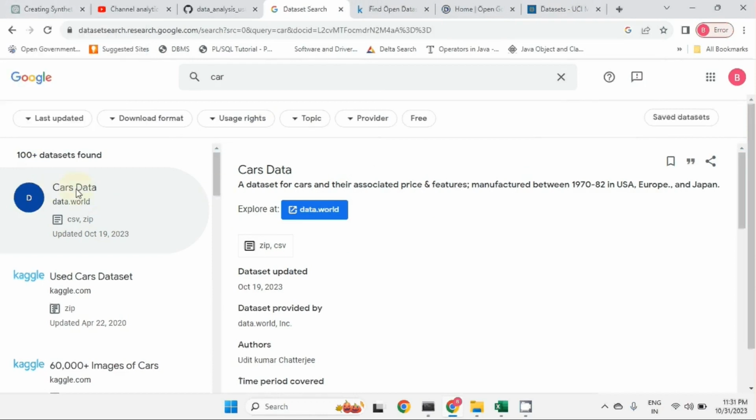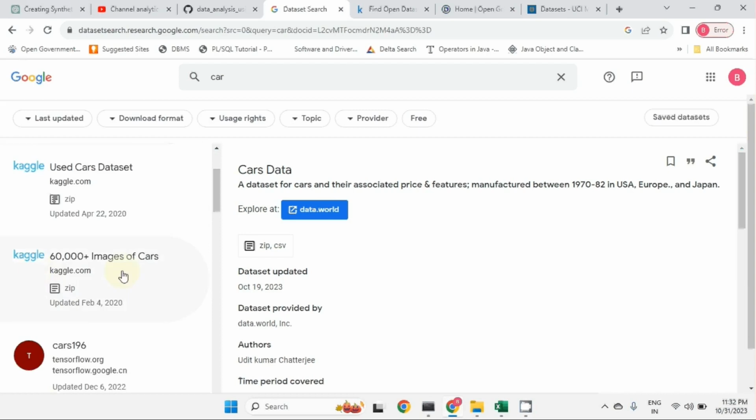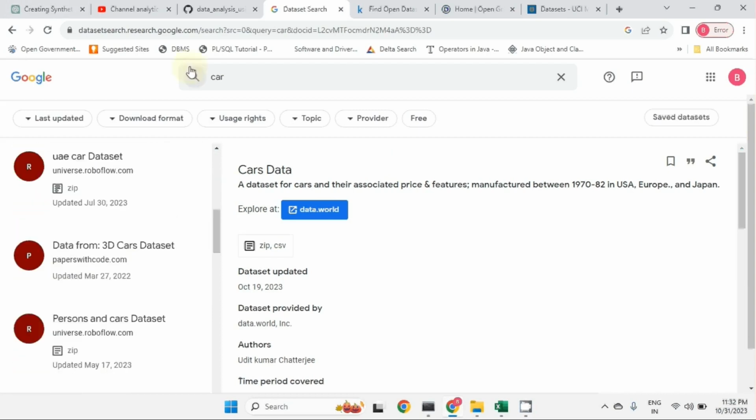For example, this is the first dataset which this search engine got from the data.world website. The second dataset was found on Kaggle. The third dataset was found on Kaggle. So this is the official search engine from Google, which helps us to search for datasets on the internet. And you can also search directly on other websites.